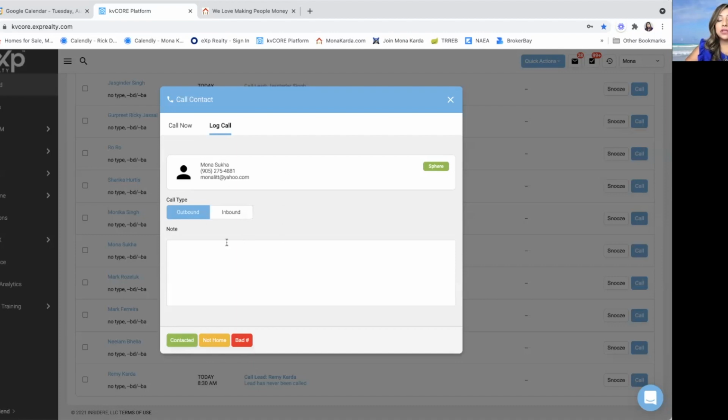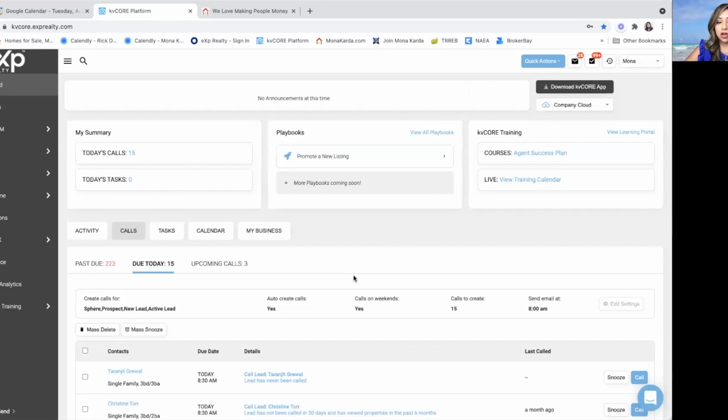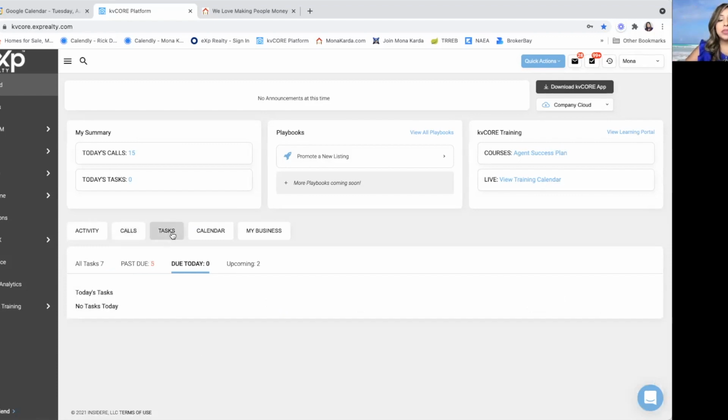This is a great way of doing it, but the only problem with this way is that I can't set what my next steps are. So I usually like to go into the file itself and then make the calls. Just a little tip. I'm not sure if they're working on fixing that. Okay, so I can do a mass snooze, by the way. Like if this is overdue and I've actually called them, perhaps using my cell phone and not the system, I can go ahead and do mass snooze, so all of that will disappear. I can do a mass delete, so all of those tasks disappear.